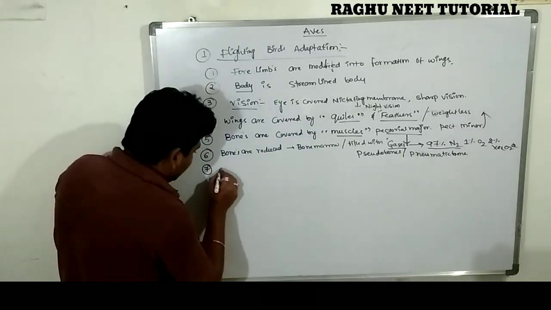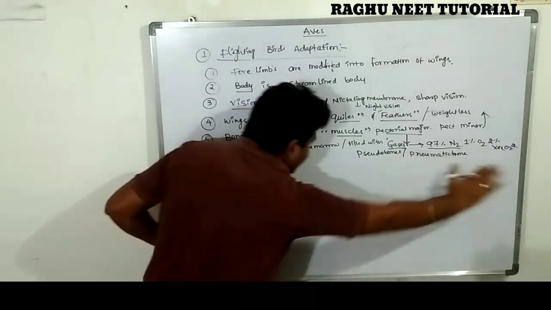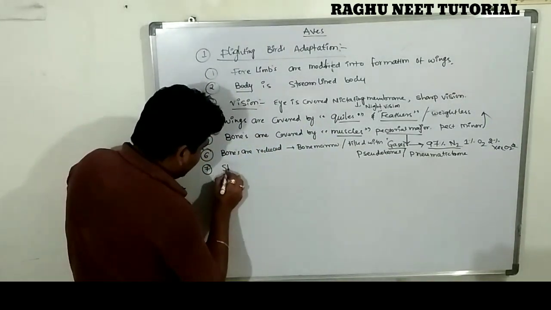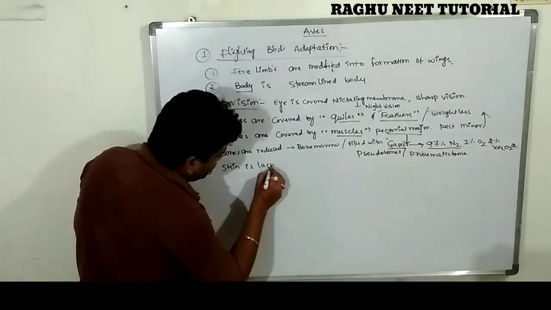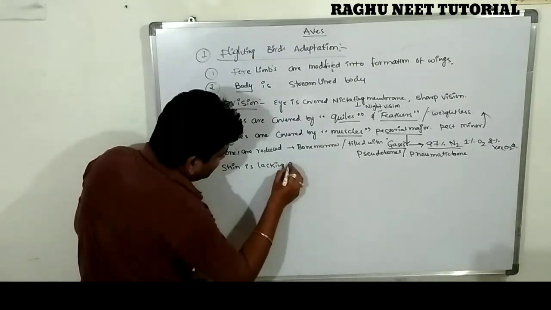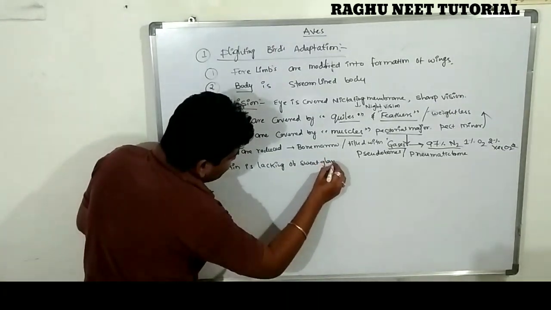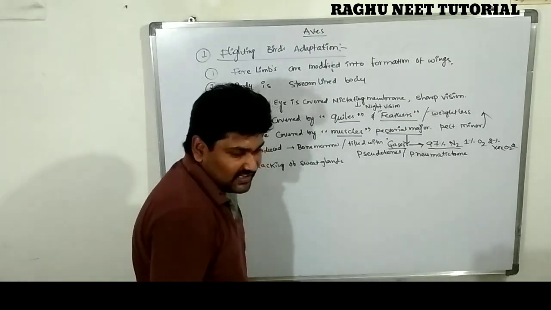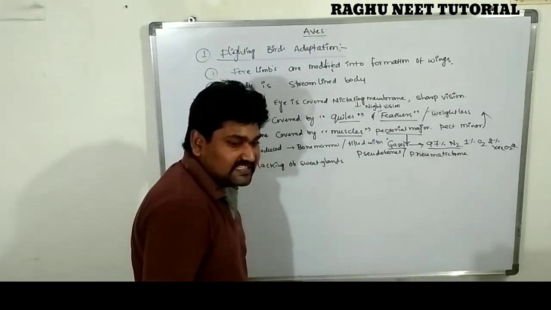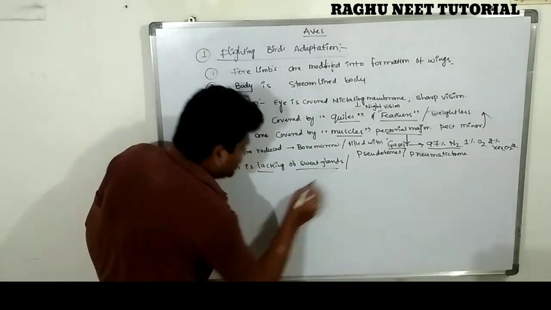A very important character: the skin, the surface of the body, is completely lacking sweat glands, but preen glands, which are sebaceous glands, are present.